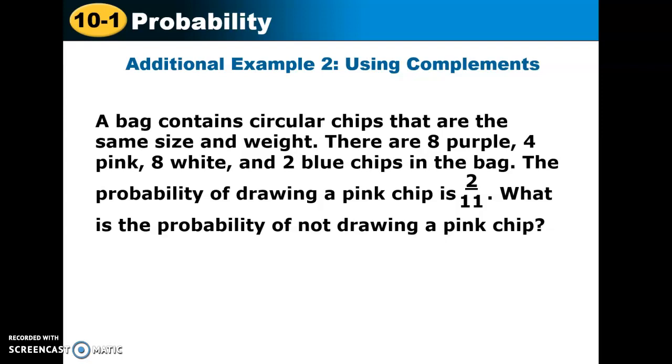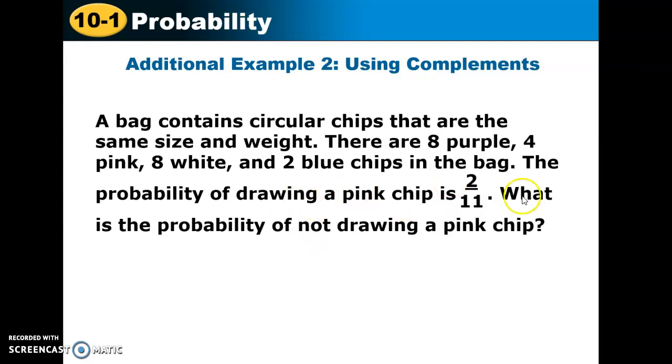The probability of drawing a pink chip is 2/11, which makes sense because if we add, 8 plus 4 is 12. 12 plus 8 is 20. 20 plus 2 is 22. So if I pull a pink chip out, it's 4 out of 22, but we know we can reduce that to 2/11. Okay, so always reduce fractions.